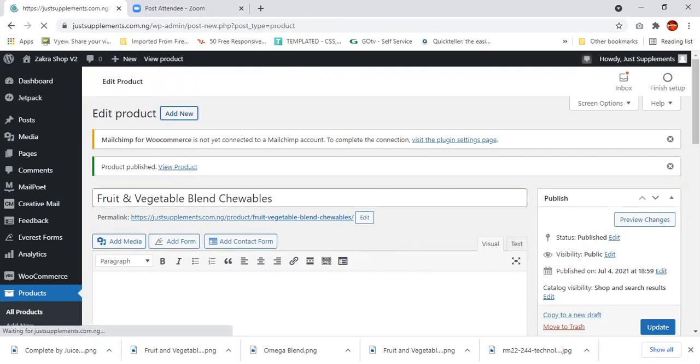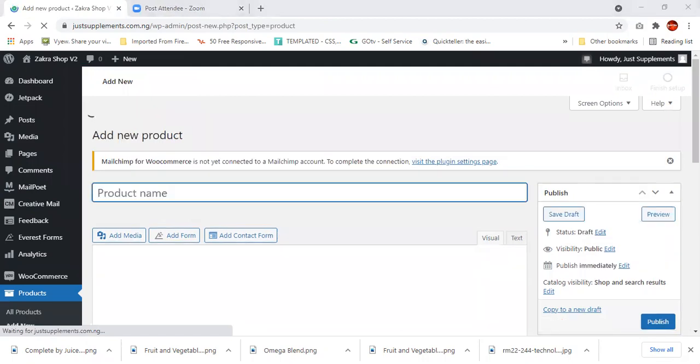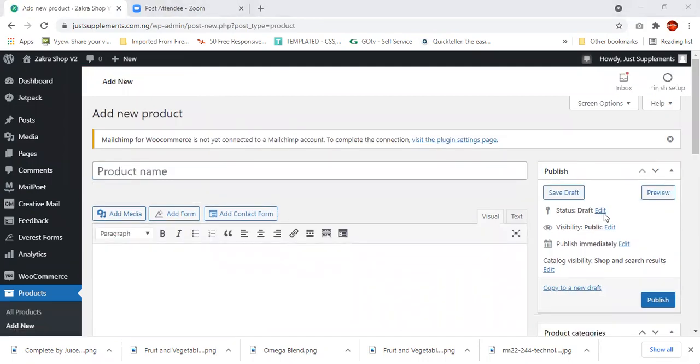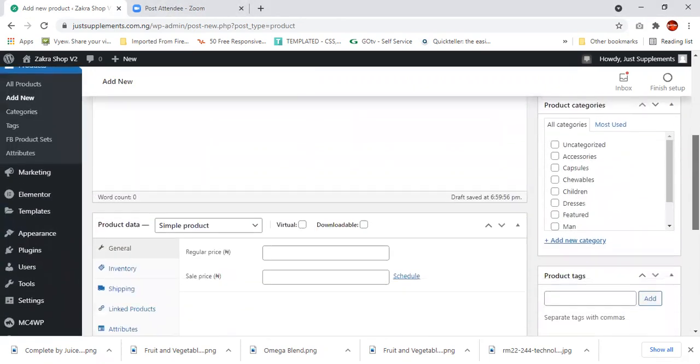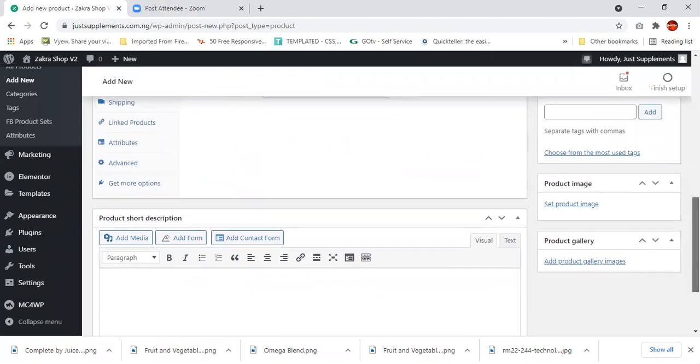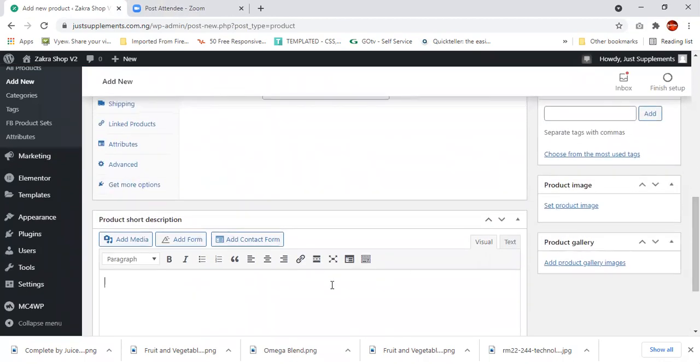I'm going to add another product this time around. This one is called Omega Blend. That's one of the products, called Omega Blend. What we're trying to do is just populate the page with the products. Omega Blend, then a little write-up about Omega Blend. This is the little write-up I have here. I'll just go straight to short product description and put it here. Okay.